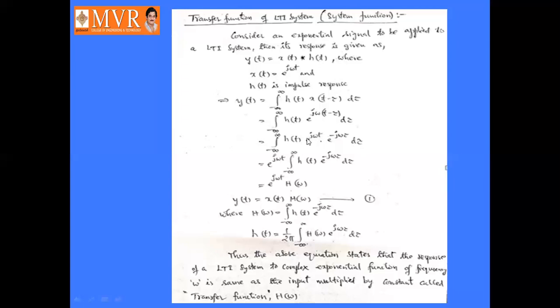Extract e power j omega t outside. So e power j omega t into integral minus infinity to infinity h of tau into e power minus j omega tau d tau.